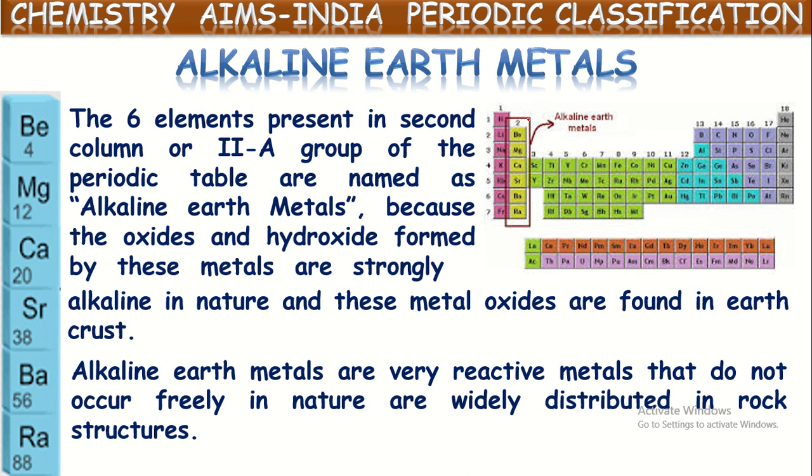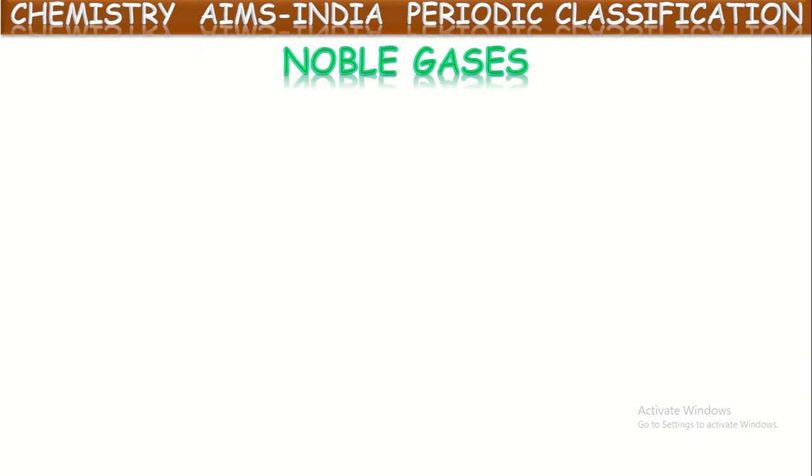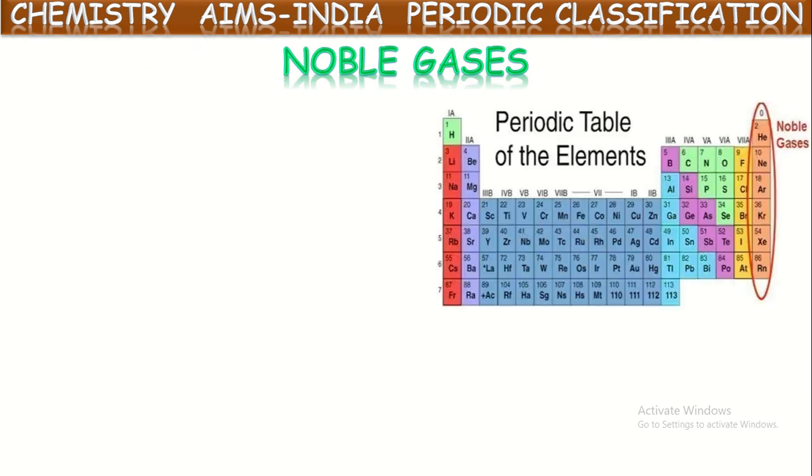Okay, this is about alkaline earth metals. Next, noble gases. Let us come to the extreme right side of the modern periodic table. If you see the extreme right side column, it contains around 7 elements: helium, neon, argon, krypton, xenon, radon, and the 118th element, oganesson.